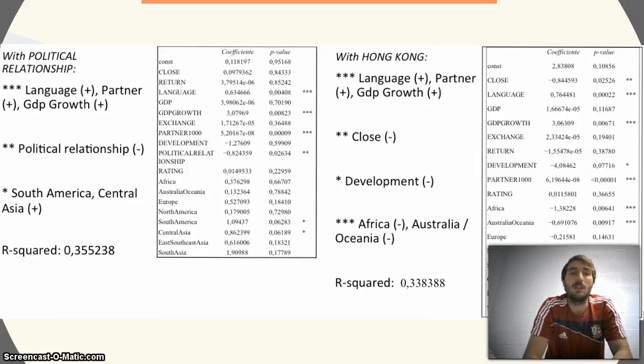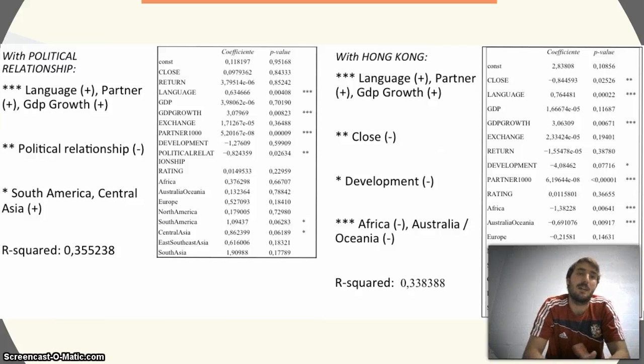These are language, with a positive coefficient, which means that if in the target country is spoken the same language as Temasek, there is more interest for Temasek to invest in, and the same for partner and GDP growth. So probably Temasek are investing in partner countries and countries with a high level of GDP growth.